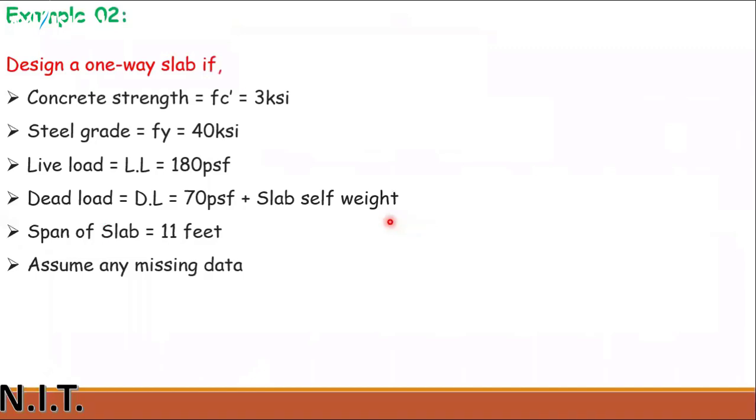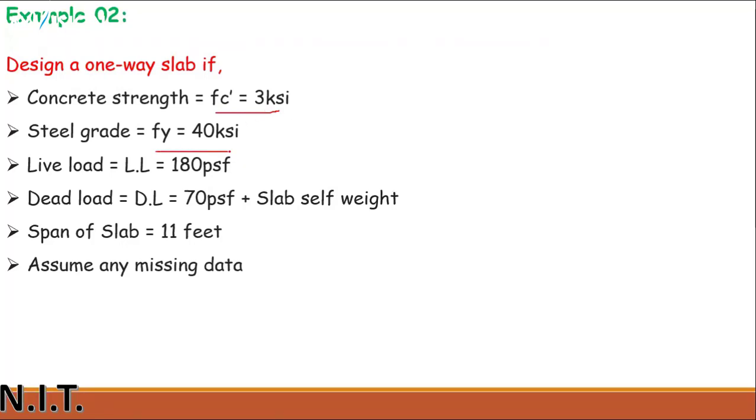Well, that's good if you have understood this numerical in the first step. This is the second numerical, which you have to solve at home. This is your homework. In this numerical, a few things are different. The f'c, the concrete compressive strength, is 3 ksi.